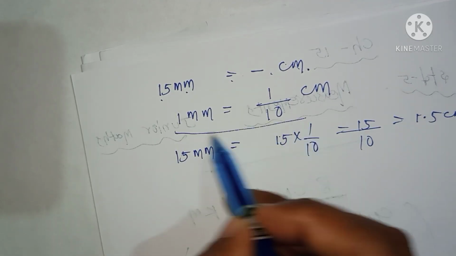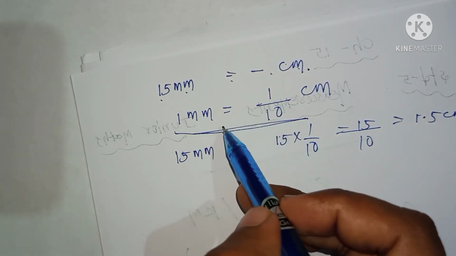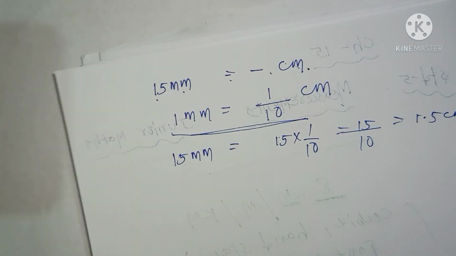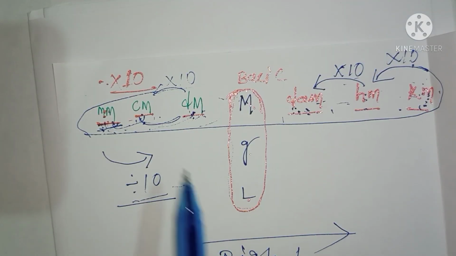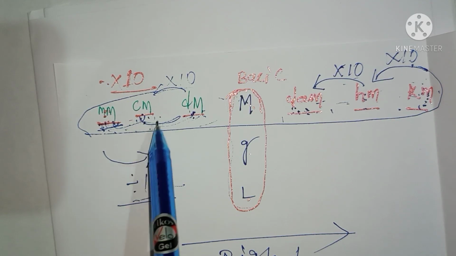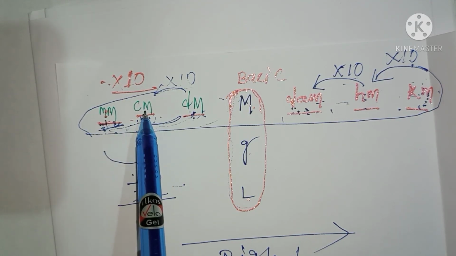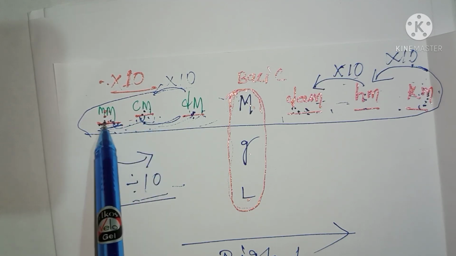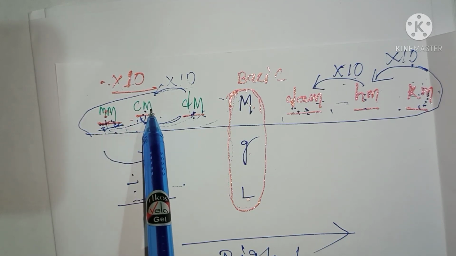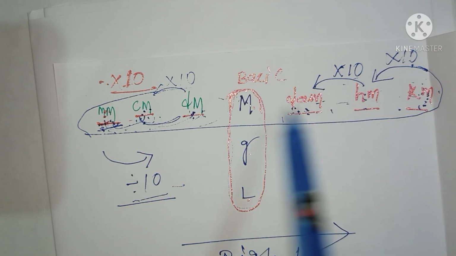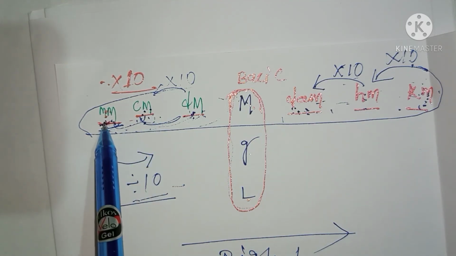So how am I getting this directly? This one you should remember, then you can get it easily and directly. I told you, 1 millimeter equal to how much centimeter? This smaller one you want to convert to the greater one, no? This right hand side is the greater. So how much smaller is this one? 10 times.